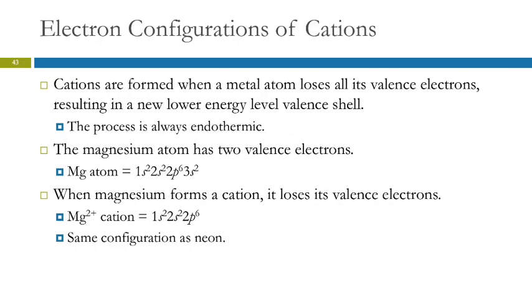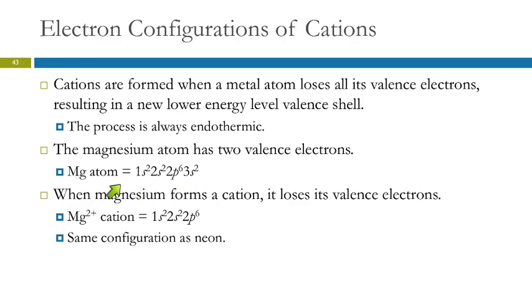Cations are formed when a metal atom loses all of its valence electrons. So you lose all the valence electrons, what's underneath? A completely full level, right? That process is always endothermic. In order for those electrons to be removed, it requires energy. Now we said group 1 is very reactive because it likes to lose an electron. It does like to do that. It does it very easily, but those electrons don't just fall off. You do have to pull them off. It's just that it doesn't take much energy to do that.